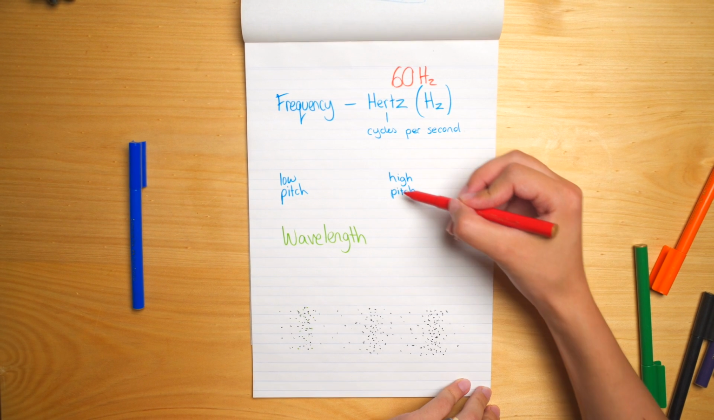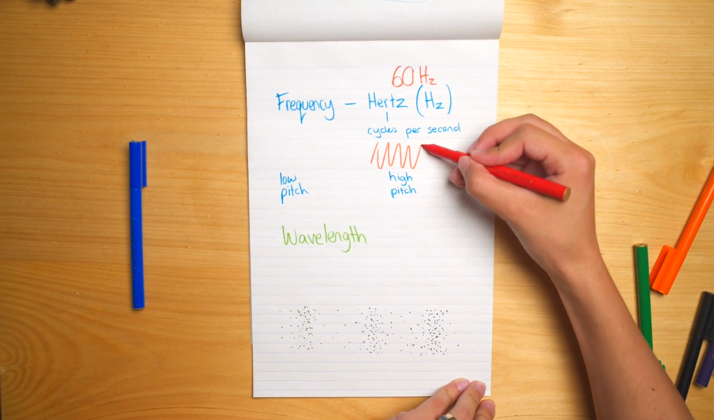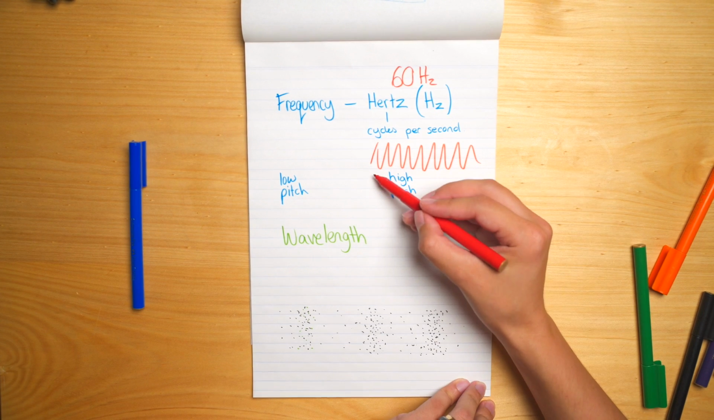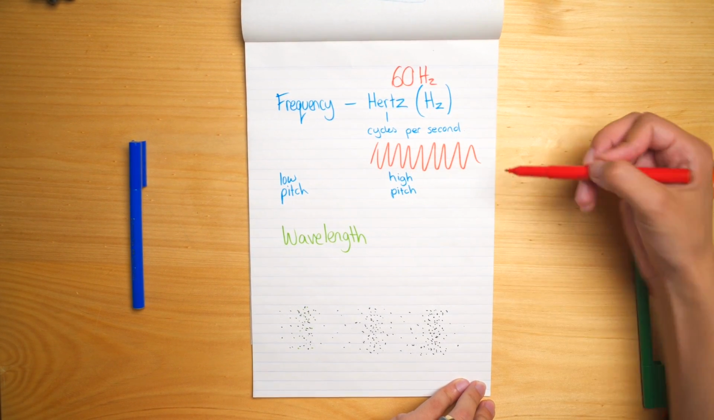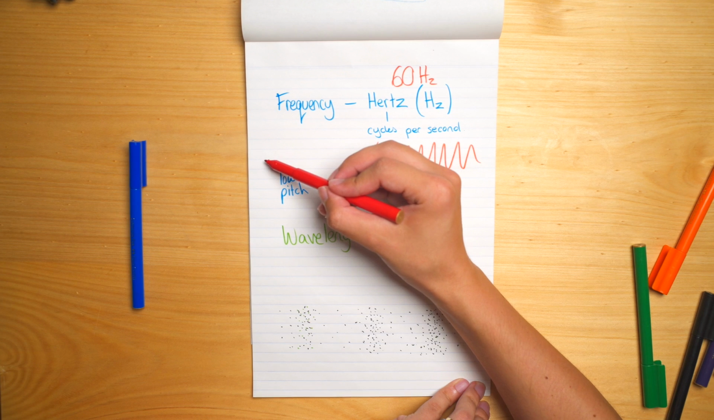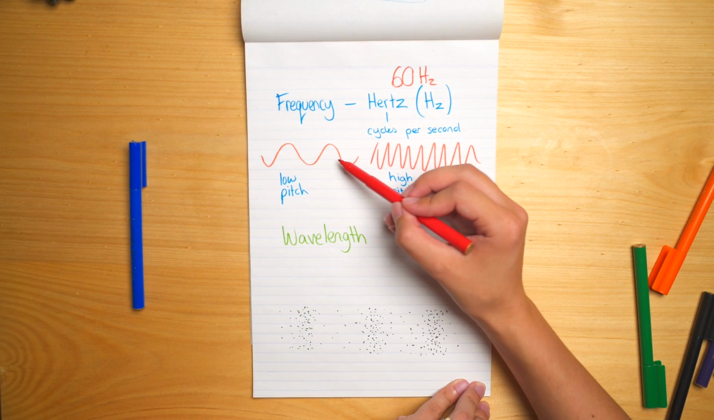So for a high-pitched sound, we go to high frequency. My little wave here, it's oscillating quite quickly. I've got a high frequency. With a low-pitched sound, the waves tend to be much longer and drawn out. So that's more of a low-frequency sound.